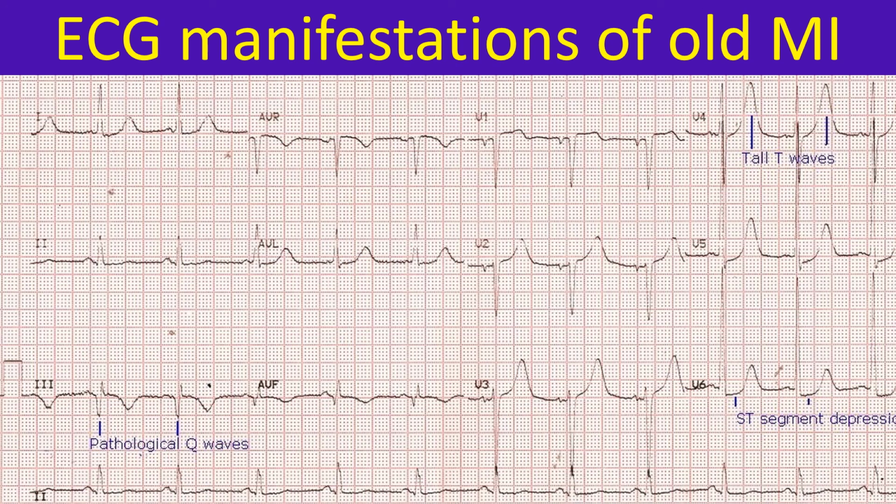But tall T waves in V2 and V3, in which the predominant QRS is negative, is unlikely to be due to left ventricular overload, in which it is usually in leads with tall R waves. In this case, it is more likely to be a manifestation of ischemia, as indicated by the associated planar ST segment depression. In left ventricular volume overload, the ST segment usually shows a mild concave upwards ST segment elevation.